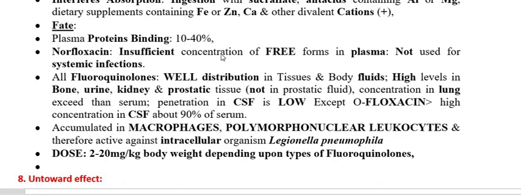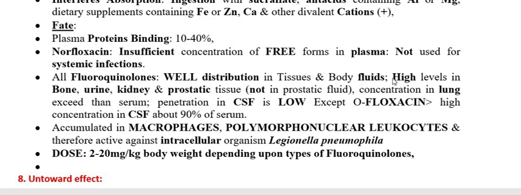The plasma protein binding of the fluoroquinolones is variable. It varies from 10 to 40%. So this is important. And the other important point is that fluoroquinolones are well distributed in almost all the tissues as well as in the body fluid. So any compound that is distributed well in the tissue and the body fluid can be used for any type of infection. It may be soft tissue, it may be hard tissue, it may be a fluid infection. So this is very important.